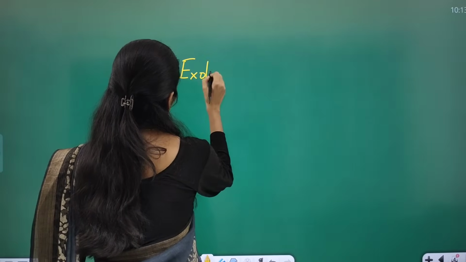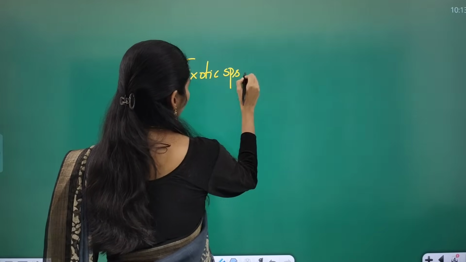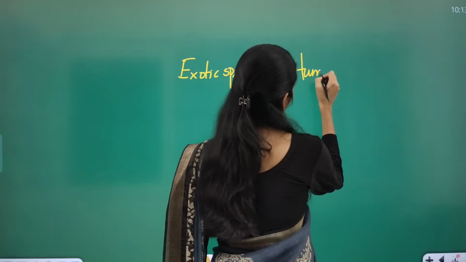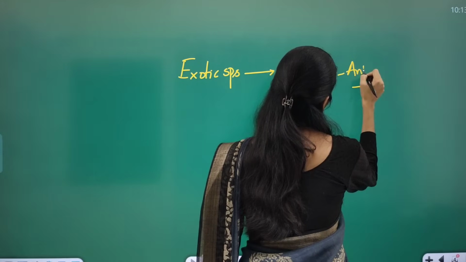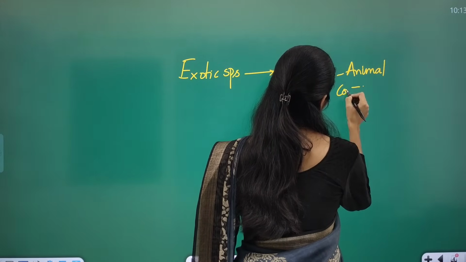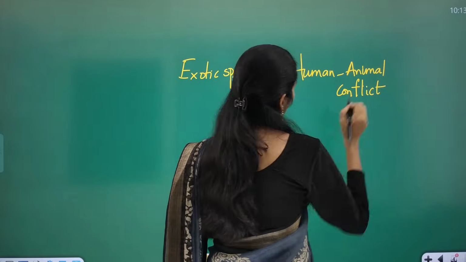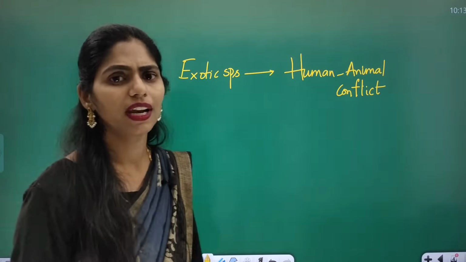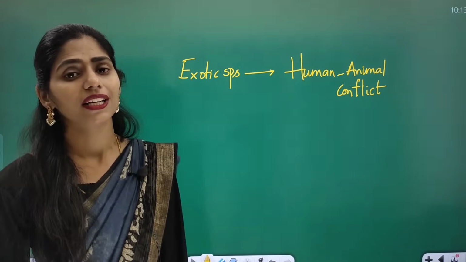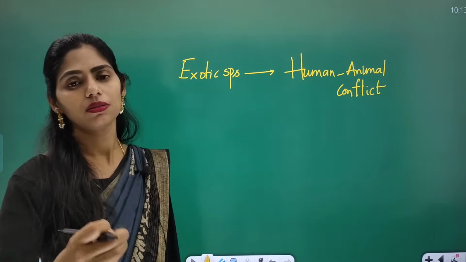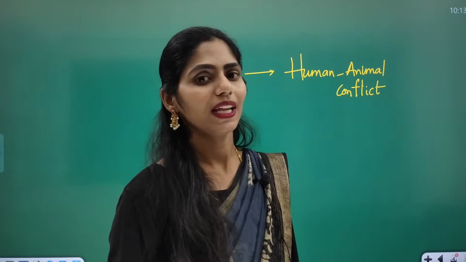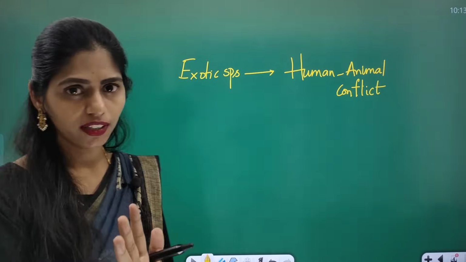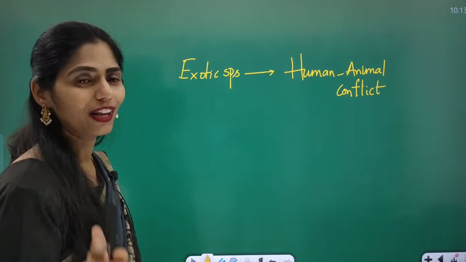Exotic species. So why is this exotic species in the news? Because of human-animal conflict, because of the increasing number of cases of human-animal conflict. Recently the Supreme Court said that states need to take effective measures to decrease this human-animal conflict. Yes or no? Can you recall those? You are very good students. I know you will be recalling.